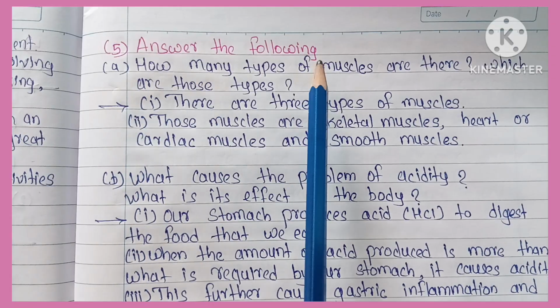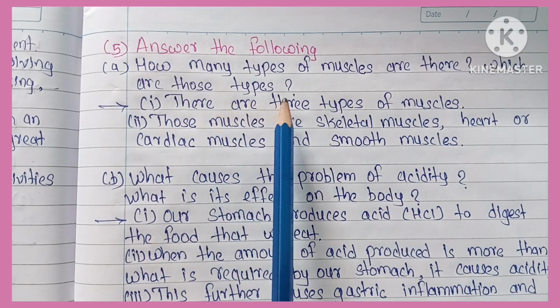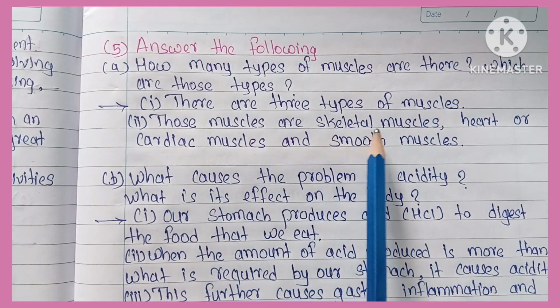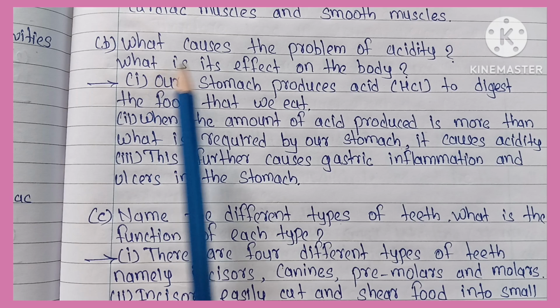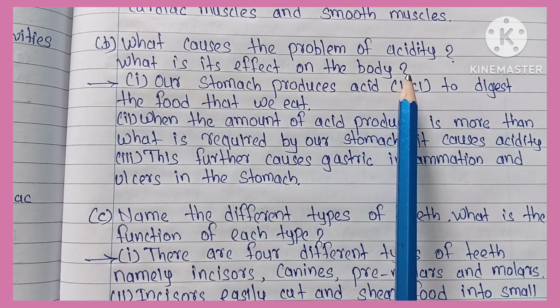Fifth question, answer the following. First, how many types of muscles are there? Which are those types? Answer, there are three types of muscles. Those muscles are skeletal muscles, heart or cardiac muscles, and smooth muscles. Next question, what causes the problem of acidity? What is its effect on the body?